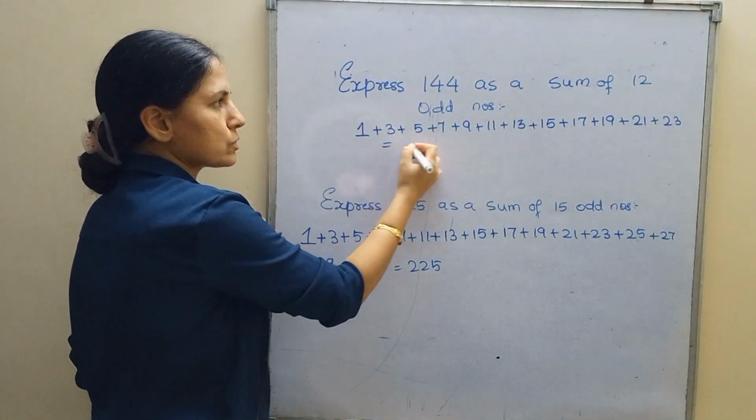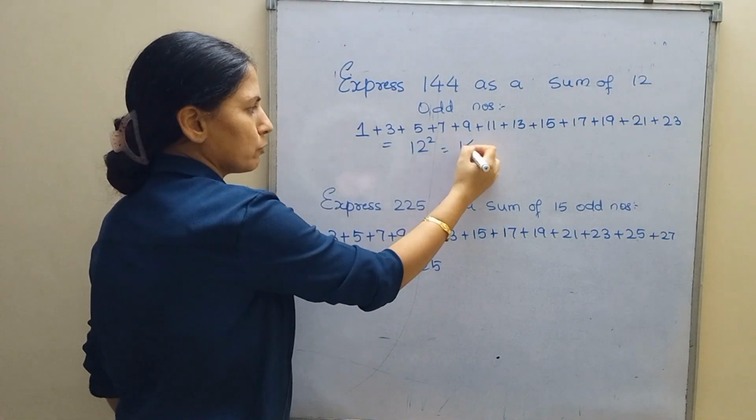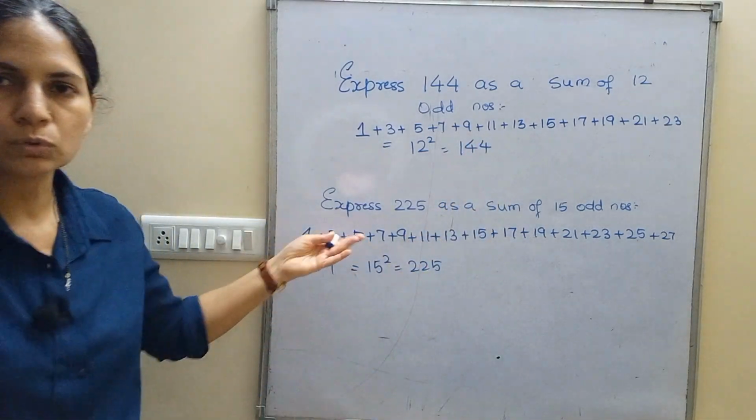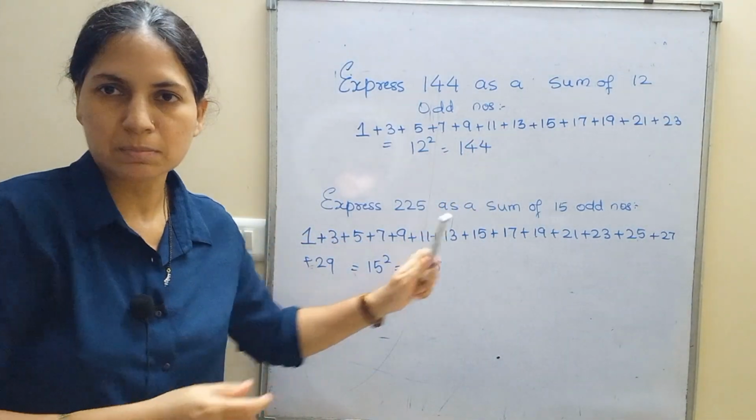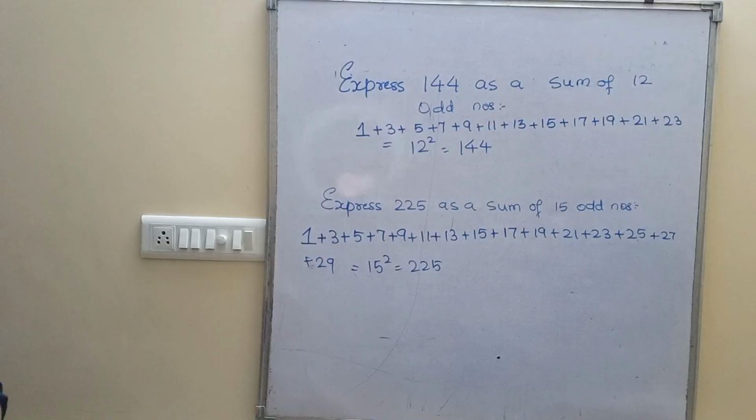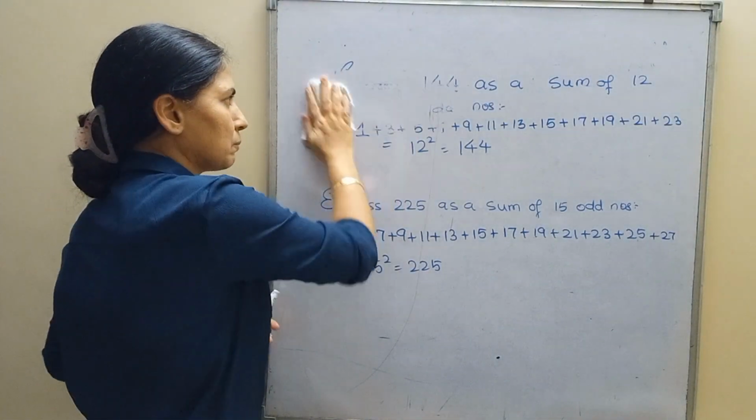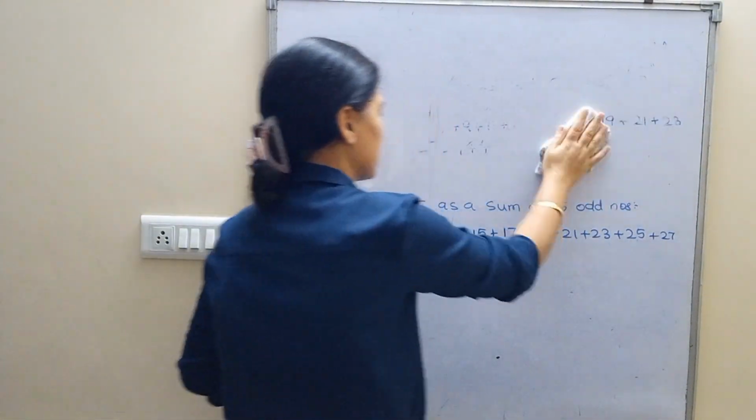And here, which is equal to 12 square, which is 144. See, dear students, you only need to write plus plus plus, taking odd numbers, and you will get full 2 marks on each sum.